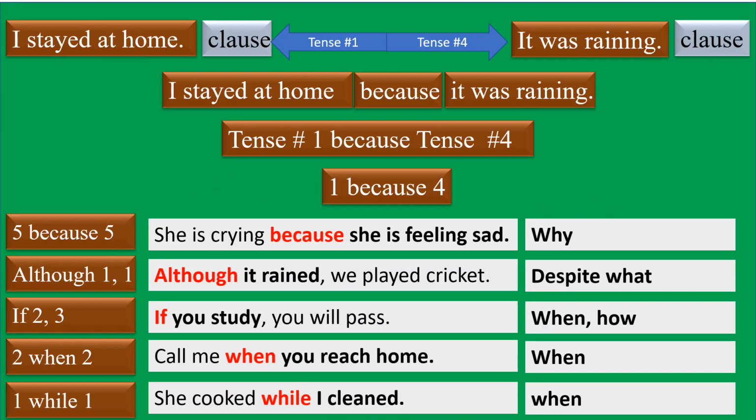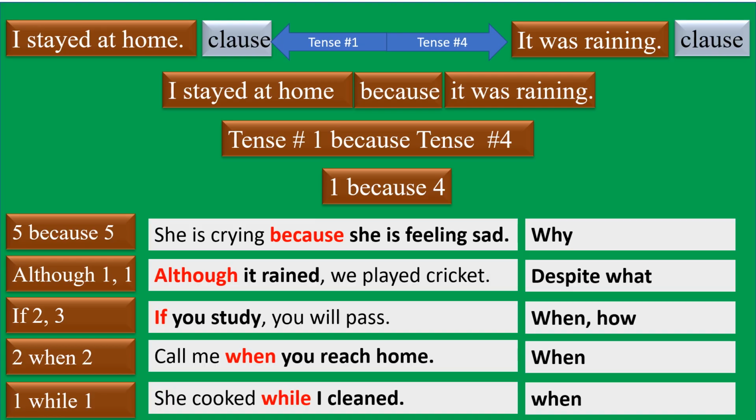Right. 5 because 5: she is crying because she is feeling sad. Although 1 1: although it rained, we played cricket. If 2 3: if you study, you will pass. 2 when 2: call me when you reach home. 1 while 1: she cooked while I cleaned.